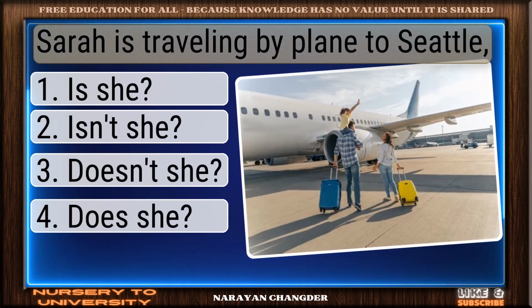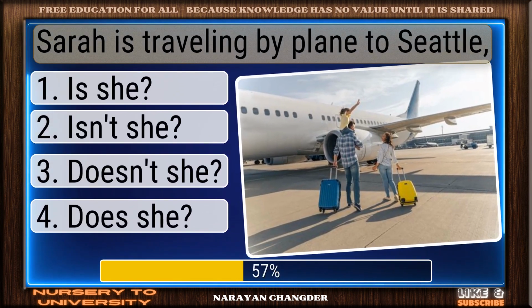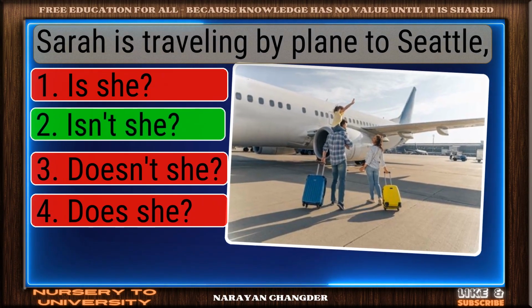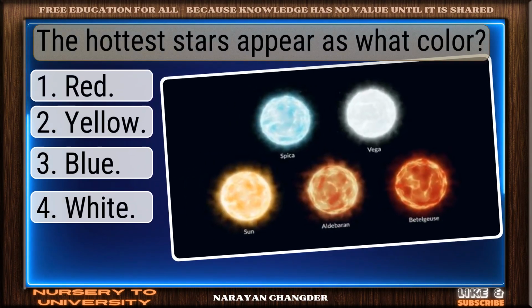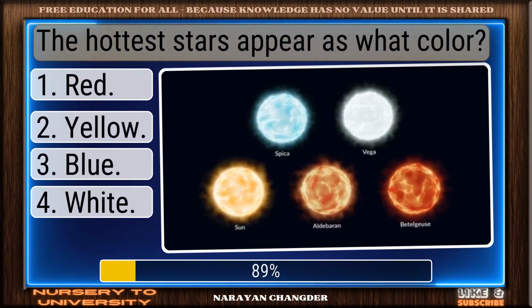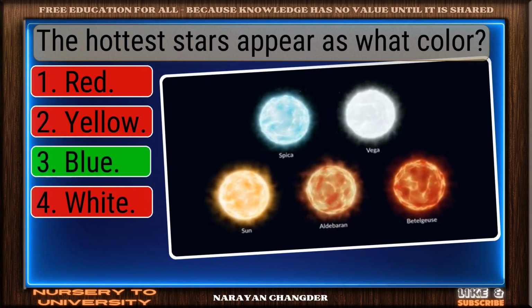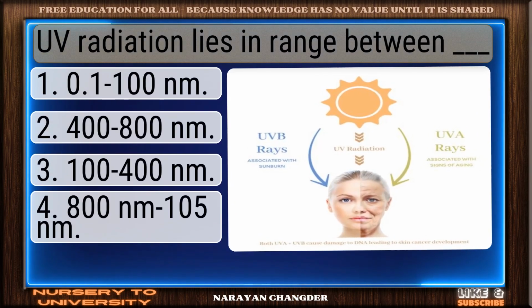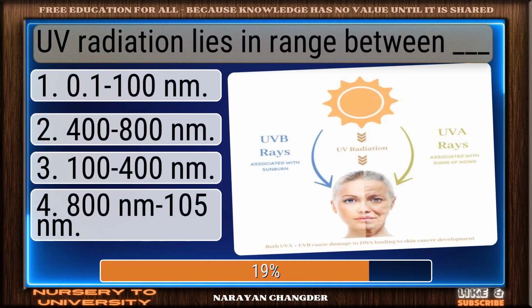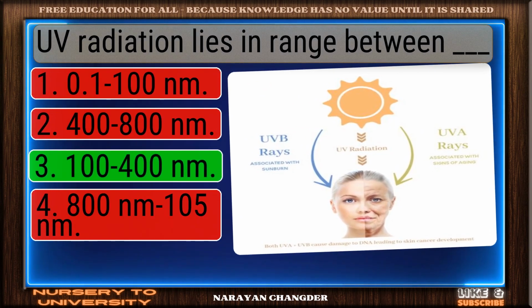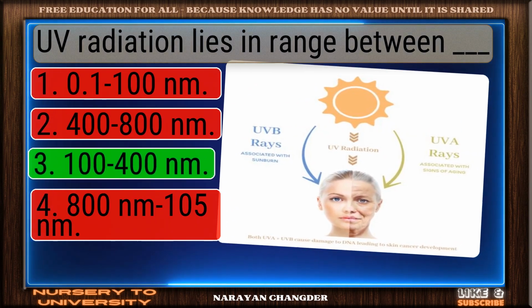Sarah is traveling by plane to Seattle. Well done. Isn't she? is the right choice. The hottest stars appear as what color? Great thinking. Blue is the right choice. Of radiation lies in range between dash. You got it. Your choice, 100-400 nm, is right.